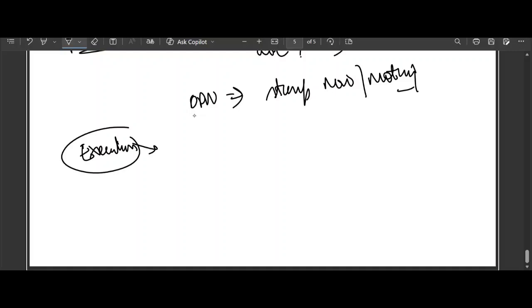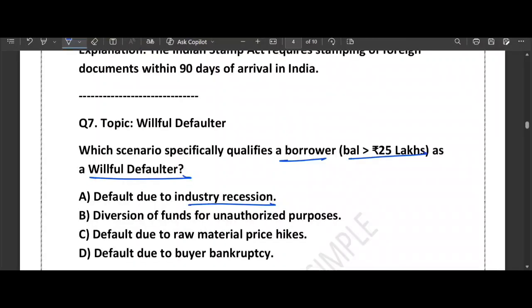Now, a very good question we are dealing with, willful defaulter. The options given: which scenario specifically qualifies a borrower with balance of more than 25 lakh as a willful defaulter? Default due to industry recession, default due to diversion of funds for unauthorized purpose, default due to raw material price hike, default due to buyer bankruptcy. Very good question.